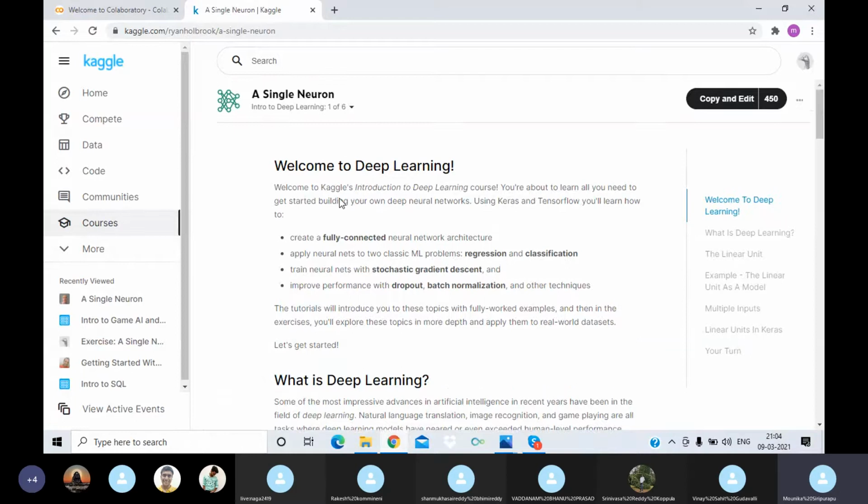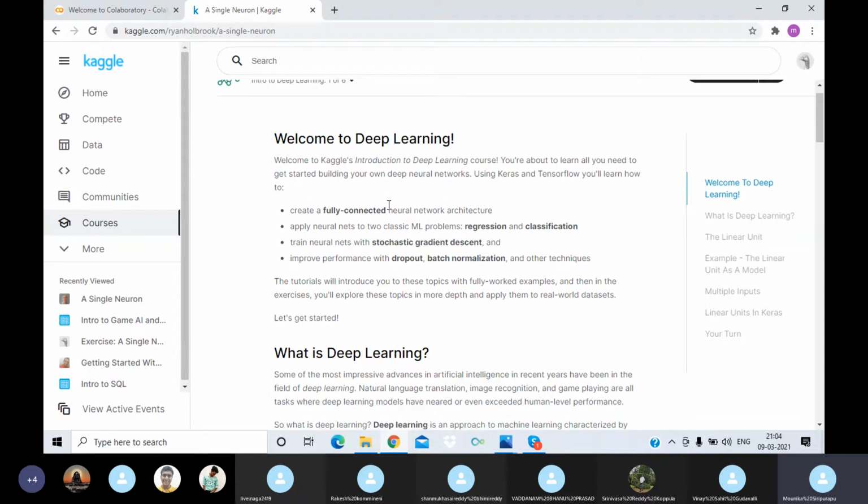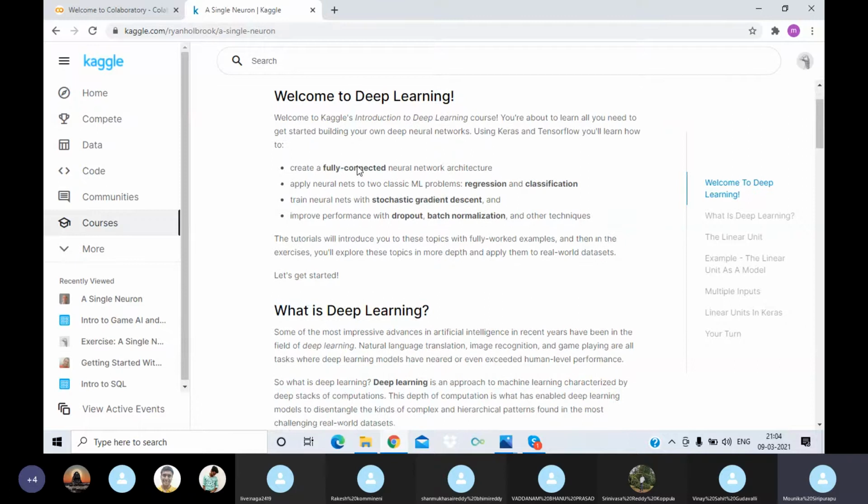So today we are going to learn about deep learning. In the morning session, as Anusha explained, machine learning is a subset of AI. Deep learning is similar to that, as deep learning is a subset of machine learning and machine learning is a subset of AI. Coming to deep learning, it is a branch of AI that imitates the working of the human brain in processing data and creating patterns for decision making.